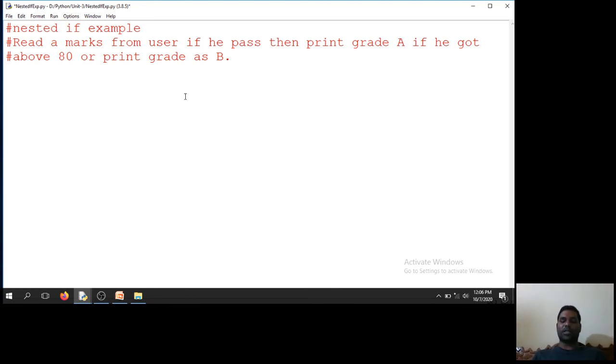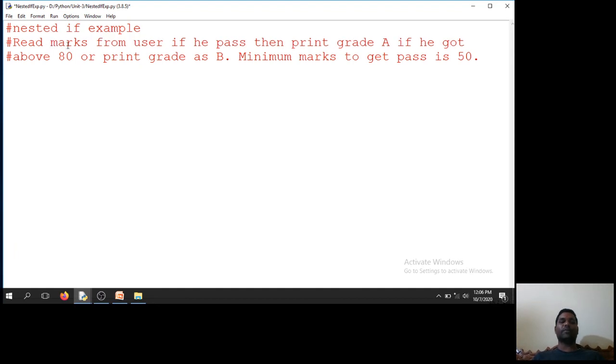So the pass condition I also need to write. Minimum marks to pass is 50. So what is my question? Read marks from user. If he passed, then print grade A if he got above 80, otherwise print grade B. Minimum marks to get pass is 50.